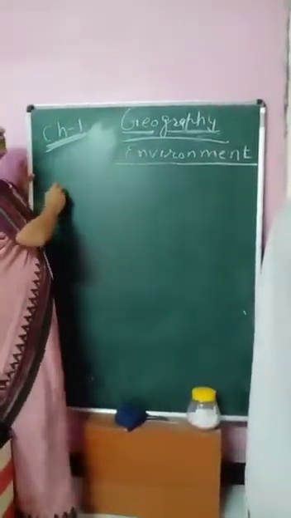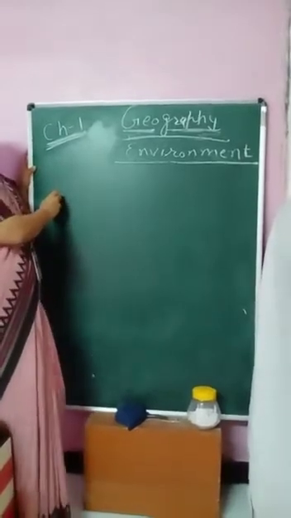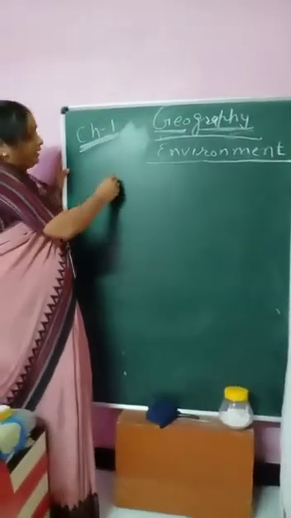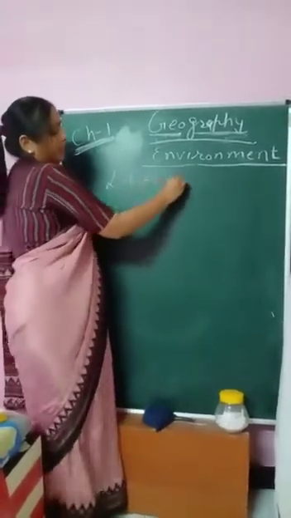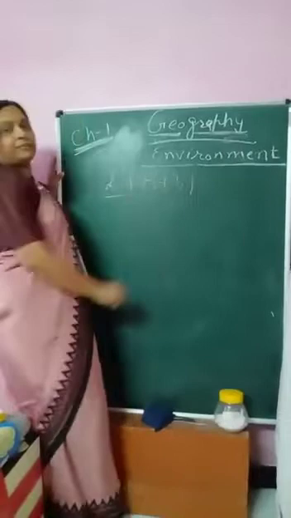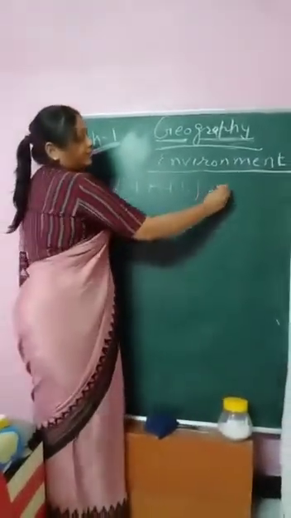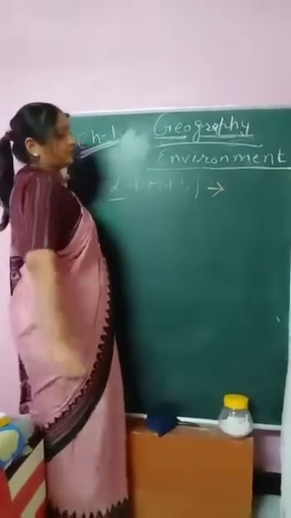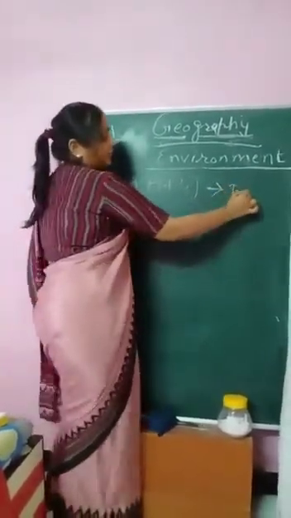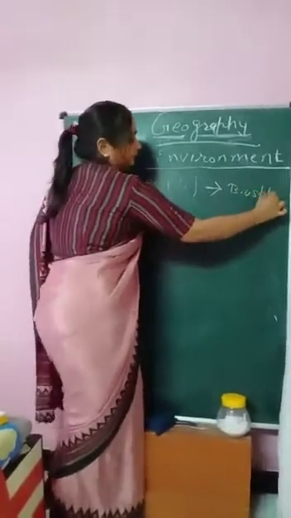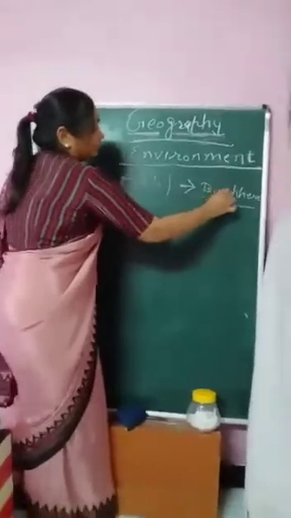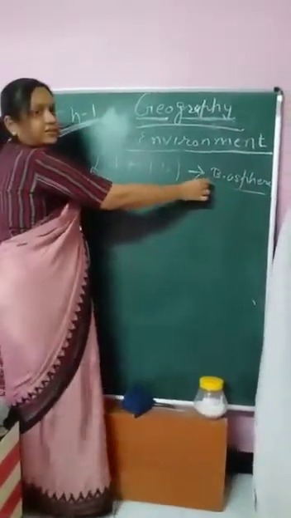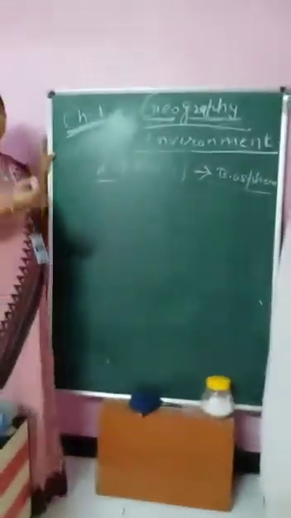In my previous video I explained to you about the three elements which support the life system. I explained how land, air and water, these three elements together, I repeat, together create a zone which supports a life system, that is called biosphere. Today we will understand biosphere with the help of a very simple diagram.